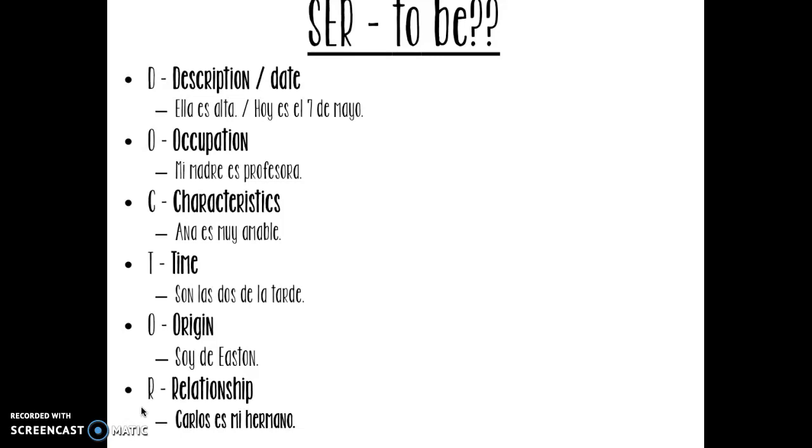And our last one, R, is relationship. So your relationship between people. Now this can be talking about you and your mom, you and your siblings, you and your uncle, or maybe a boyfriend or girlfriend. So just your relationship between you and someone else. For example, Carlos es mi hermano. Carlos is my brother. So that is your example of relationship.